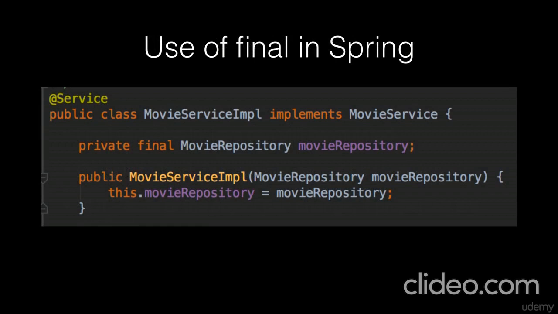Now, you've seen me use this a number of times with Spring. I feel, and the Spring community in general feels, that it is a good programming habit to make injected properties final. So here, this is out of the movie service that we saw before in the class, and I'm injecting in the movie repository, and I'm using the language constructs of Java to make sure that movie repository can never be changed. So the movie repository itself is welcome to change its state. So it could potentially be mutable. However, in this class, that reference to the movie repository is never going to change.